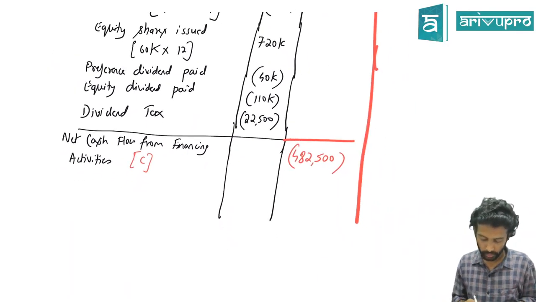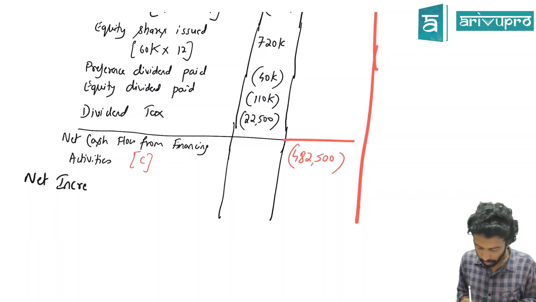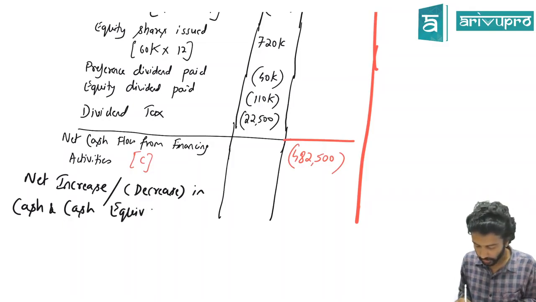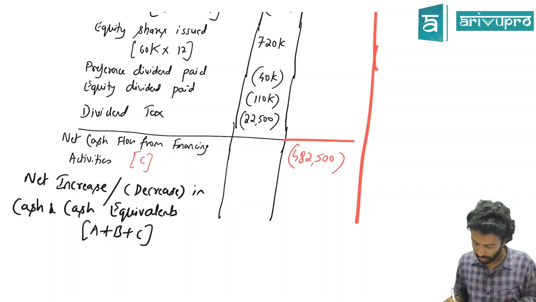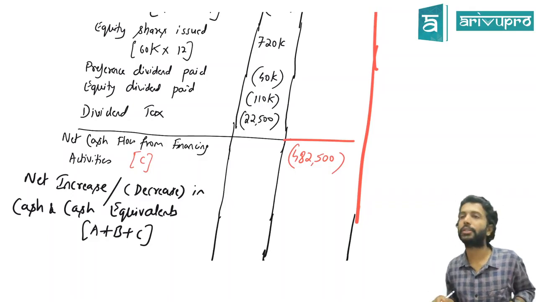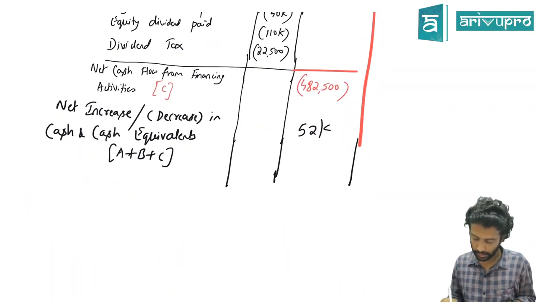Next we will do A plus B plus C. To that we give a fancy name as net increase or decrease in cash and cash equivalents. So that is given by A plus B plus C. How much is that number and what is the sign of that number? Plus or minus? How much? 52,000. To this, if we add what?